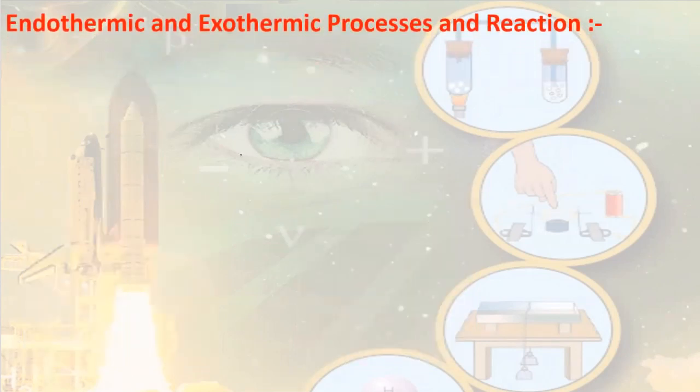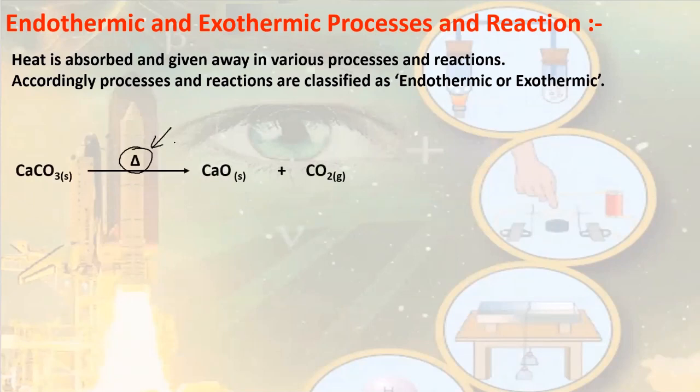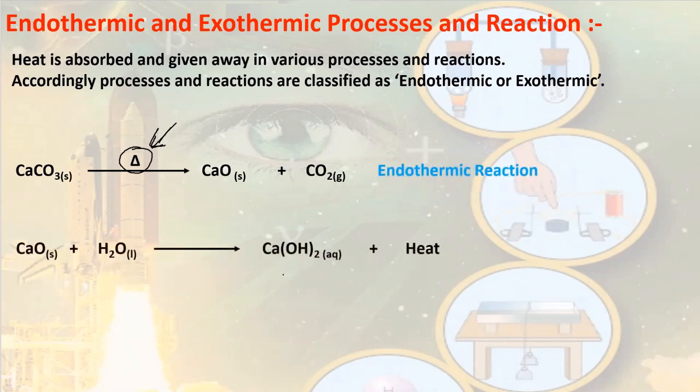Endothermic and exothermic process. The processes which take up energy are endothermic and the processes that give out energy are exothermic. Same goes for reaction. If we look at this reaction, it is taking place by absorbing heat energy. So this reaction can be called endothermic reaction, whereas this reaction in which heat energy is evolved can be called as exothermic reaction.